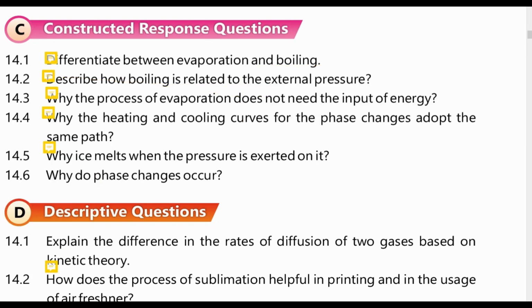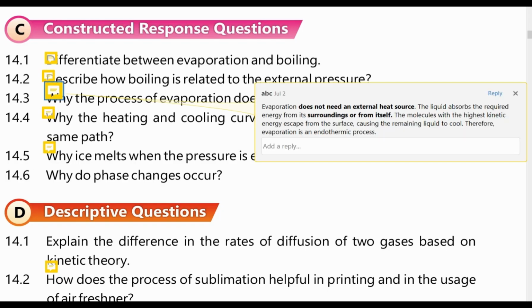Question number third is why the process of evaporation does not need input of energy. So for evaporation we don't need an external source of energy, and the reason is evaporation does not need an external heat source. The liquid absorbs the required energy from its surroundings or from itself. In liquid, molecules having higher kinetic energy convert to gas phase. The molecules with high kinetic energy escape from the surface, causing the remaining liquid to cool. Therefore, evaporation is an endothermic process.